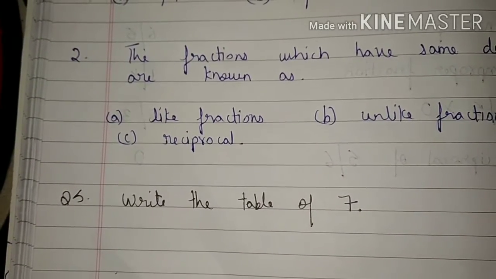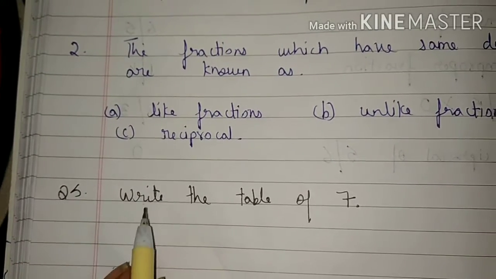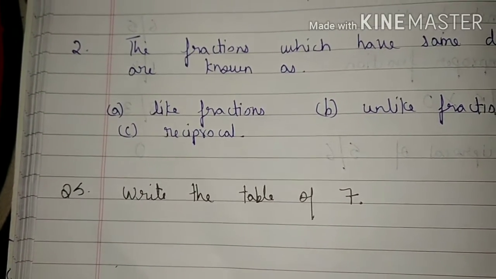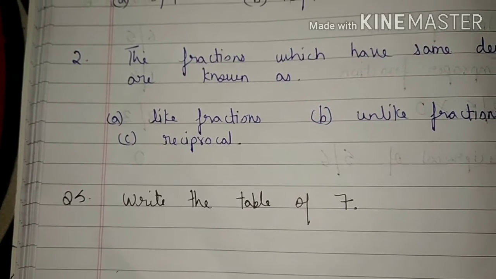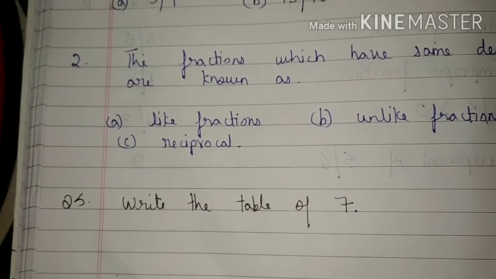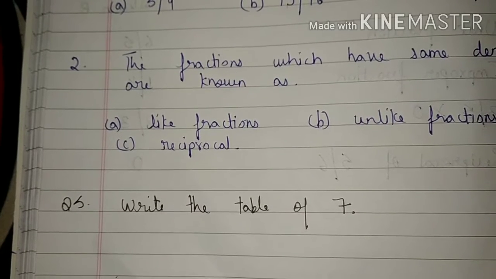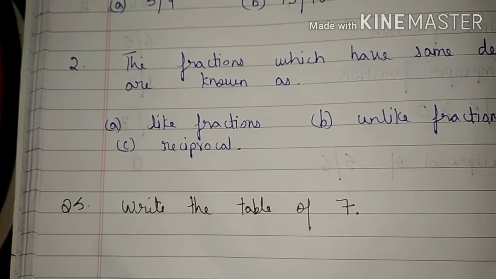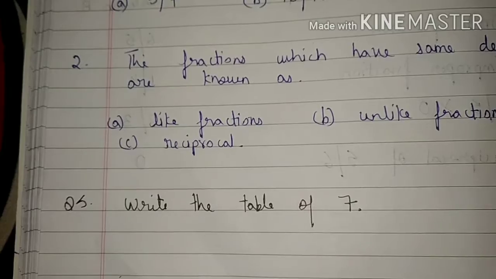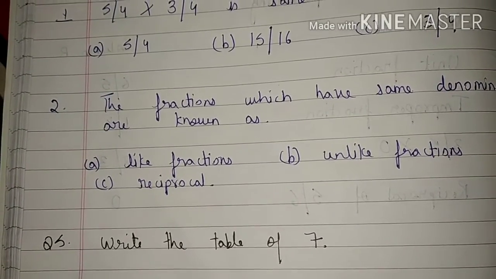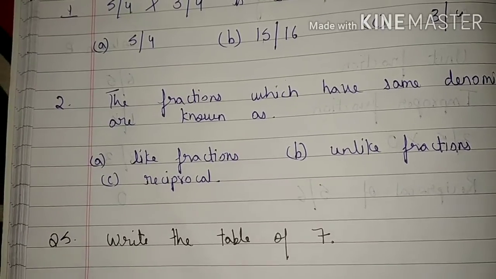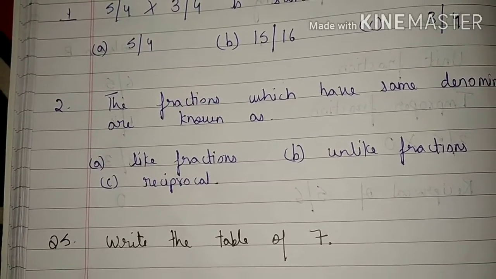Now students, come to question 5. Write the table of 7. Students, you have to write the table of 7 in your copy or in a piece of paper in which you are giving a test. So students, this is your revision test paper. Now come to